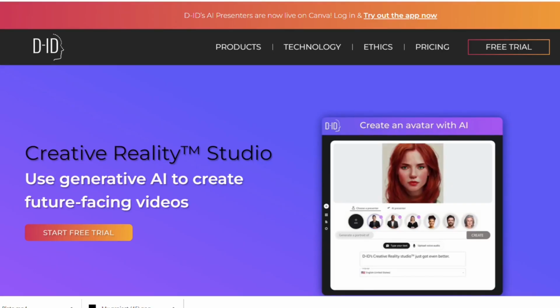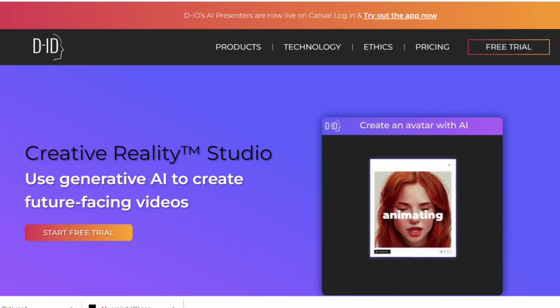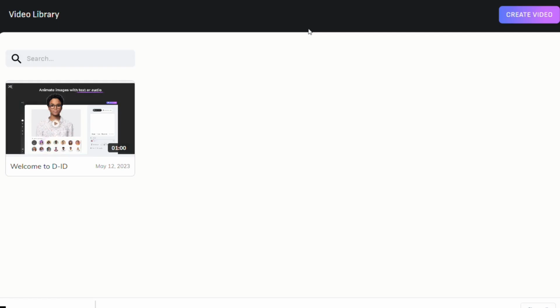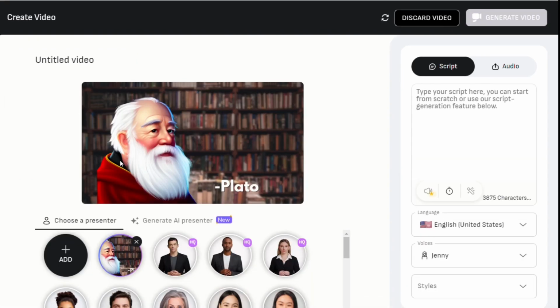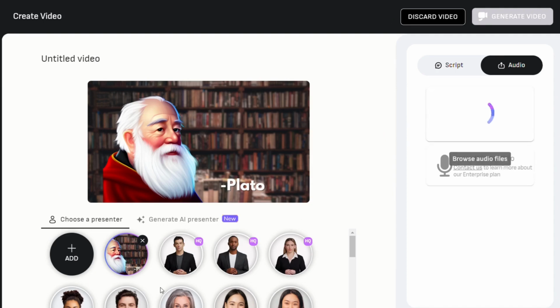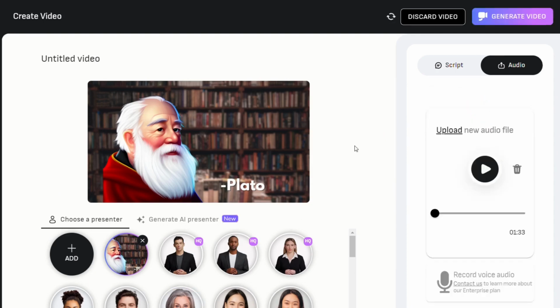Next, we are going to go to D-ID, and this is by far my favorite AI to use, and you will see why in a little bit. You can create a couple free videos using the free trial, so we are going to do that. We are going to click create video and upload our PNG image we just created on Canva by clicking the add button. Then we add the audio by selecting upload your own voice. Then we add the audio file that we created earlier on the text-to-speech AI, ElevenLabs. After that, we will click generate video and download the video.